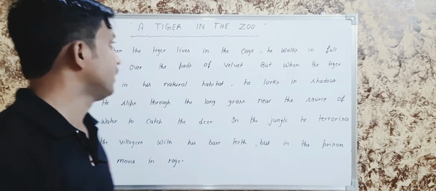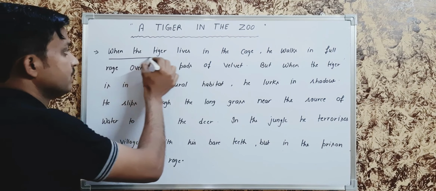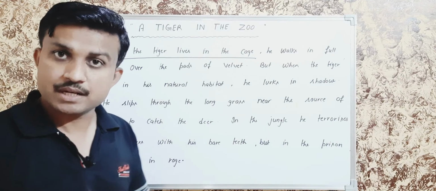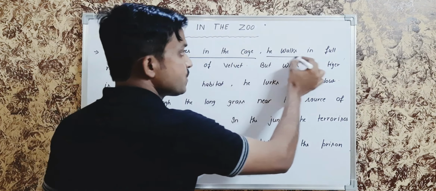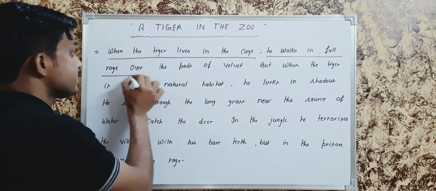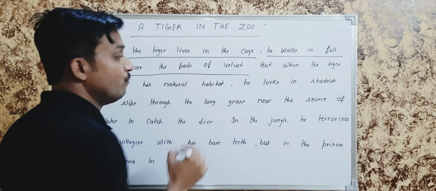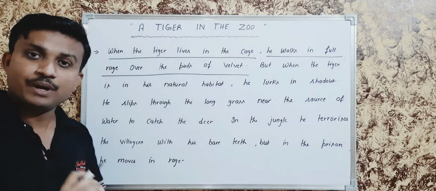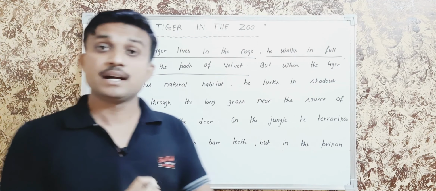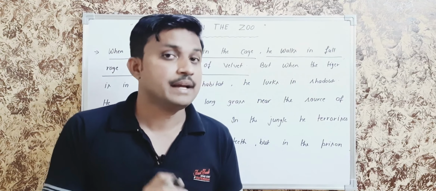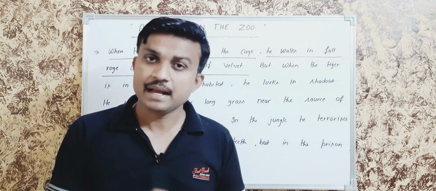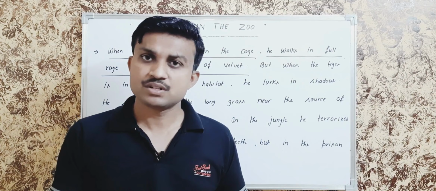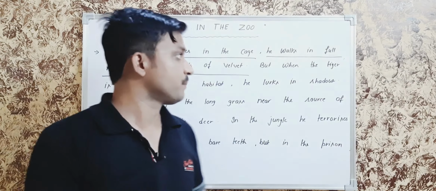Next point, look here. When the tiger lives in the cage, a box made of wire, he walks in full race over the pads of velvet. Look here. In these 2 lines, the poet is saying that whenever the tiger lives in the cage, he is not happy. He moves here and there in his angry mood. He does not enjoy living in the cage.